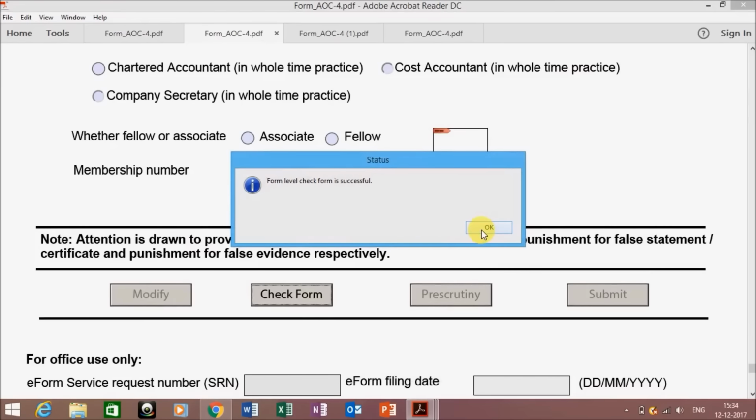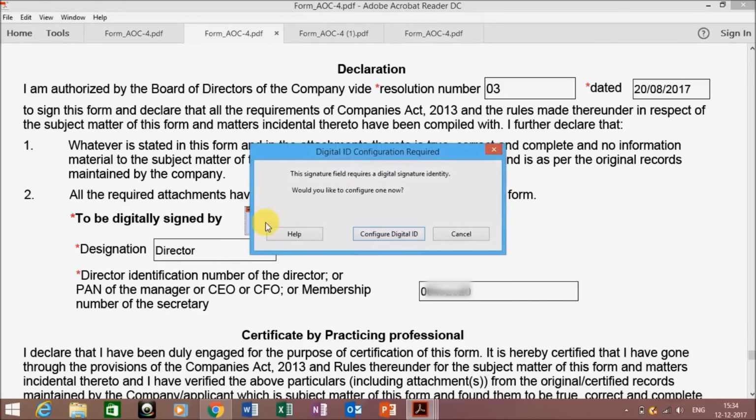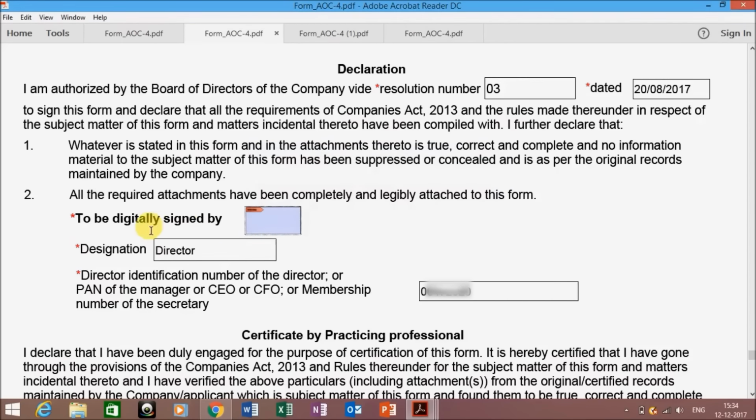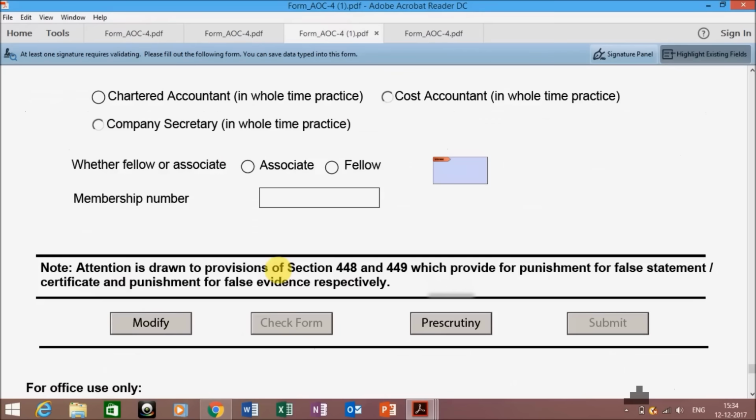When your form level check is successful, the next step is to put your digital signature over here. Just click on this box and then configure your digital ID. You have to insert your DSC token in your system, then select your token and enter your password. When you put your digital signature over here, it will look like this, and you will see that the check form button has been disabled and the pre-scrutiny button has been enabled. Just click on the pre-scrutiny button.